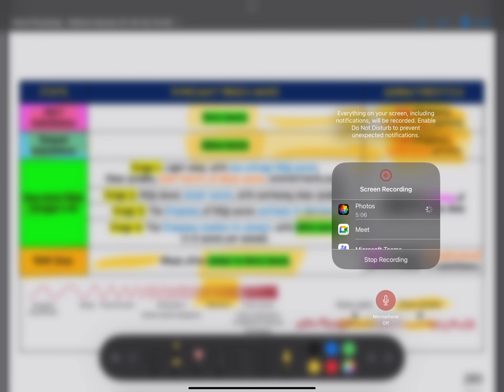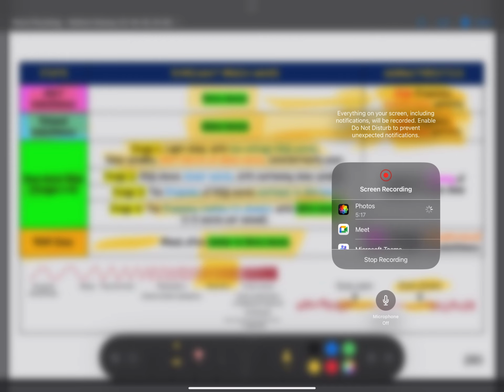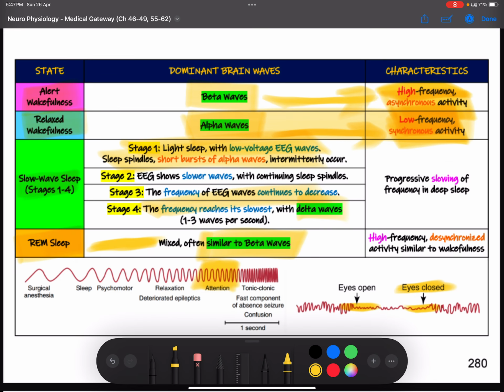So just read this, give me a second, and you can read this meanwhile. Okay, so see over here, slow wave sleep has different stages. You can see that as well, and REM is similar to beta waves.